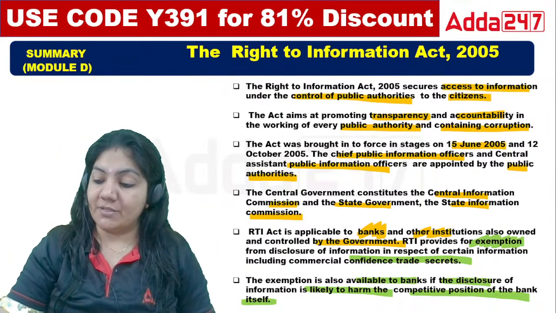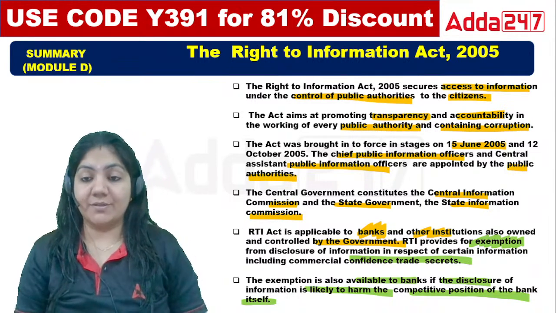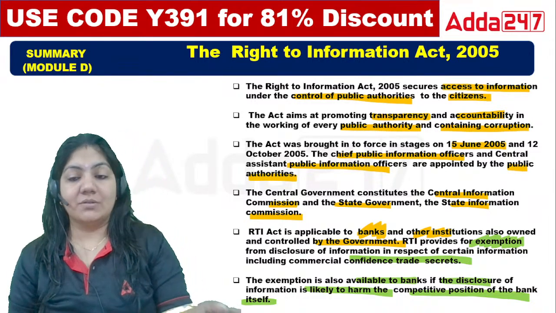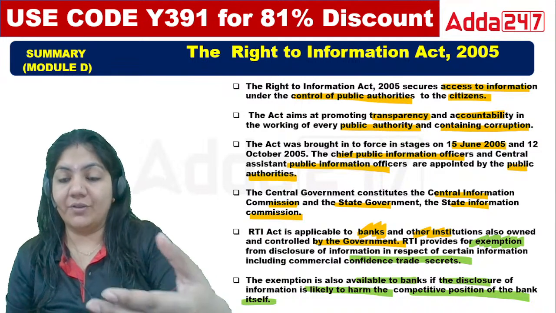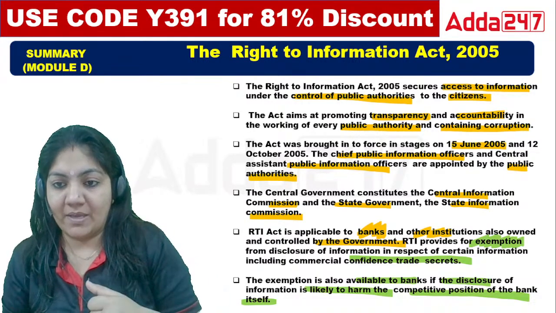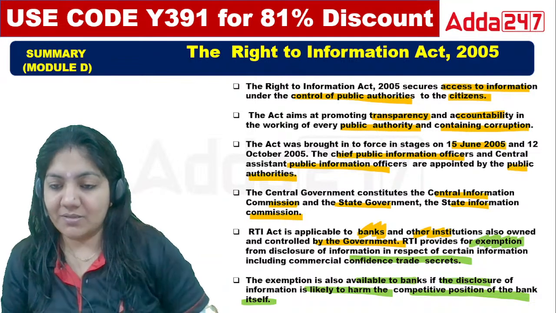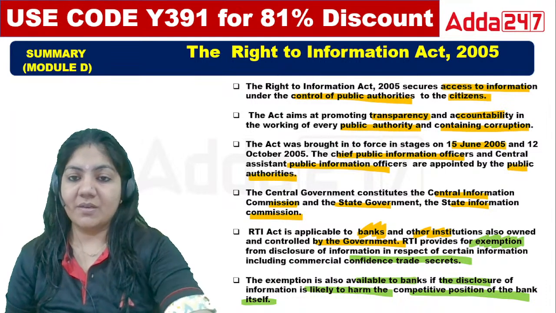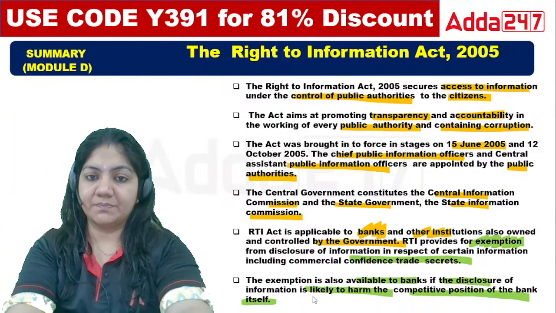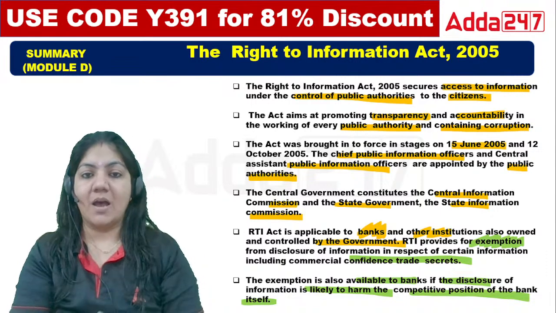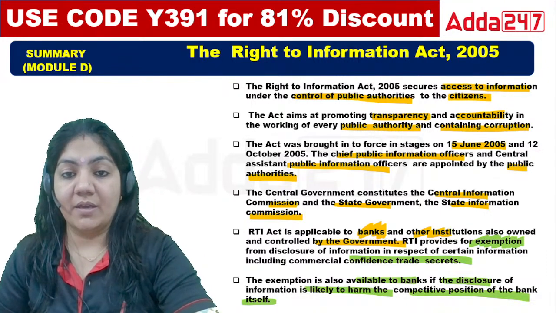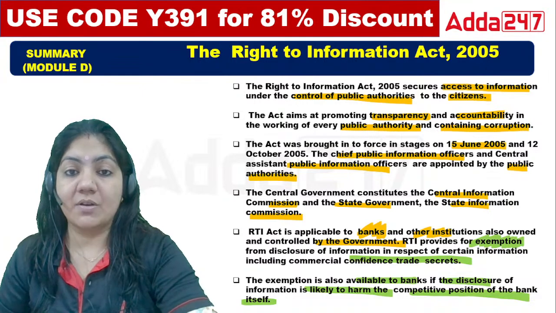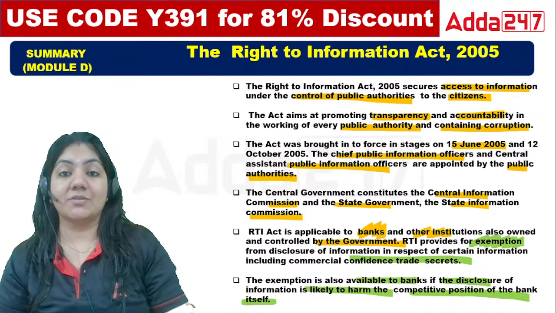Suppose, Pawan sir, I come into your office and say I want the account details of Virender Chauhan sir, he is my friend. Can you give me his information? Tell me. The answer will be no. The bank or other institution cannot disclose the information of other customers.